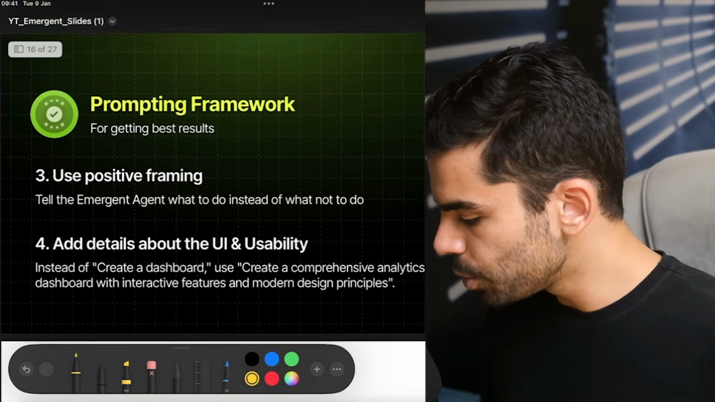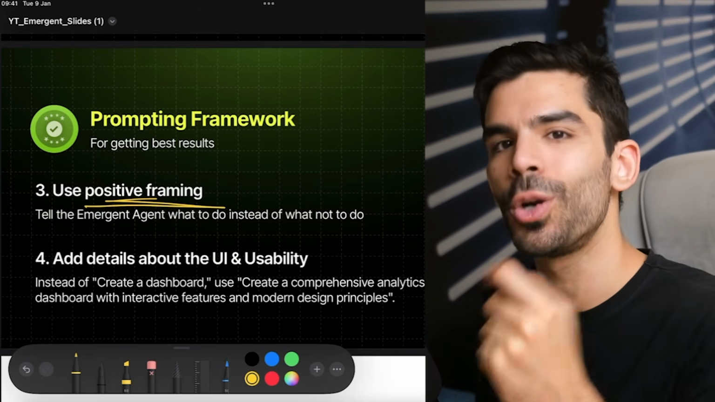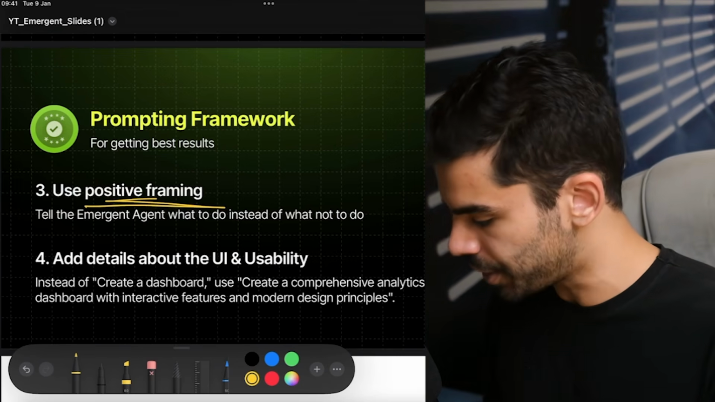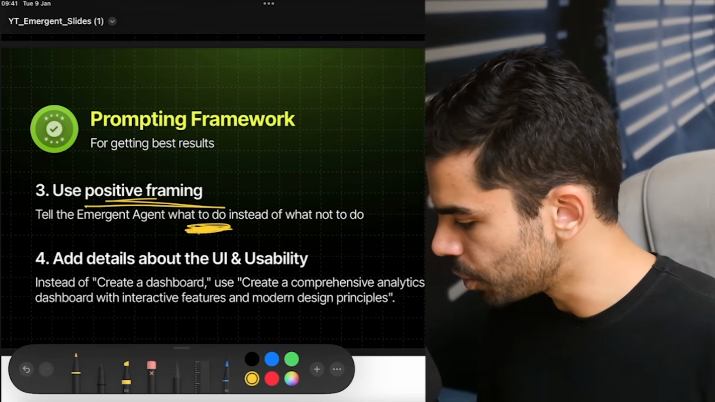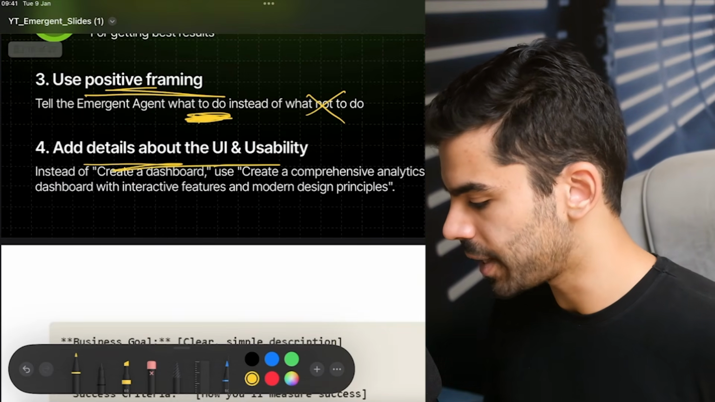Once you've done that, use positive framing. This is something that we had even in Midjourney, that you never say what not to do. You have to say what you need to do. So you have to focus on what to do instead of what not to do. And if possible, add details about the UI and usability.